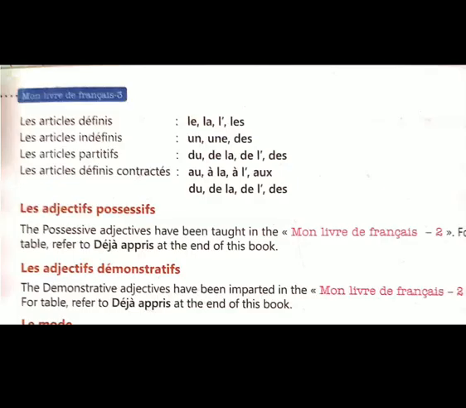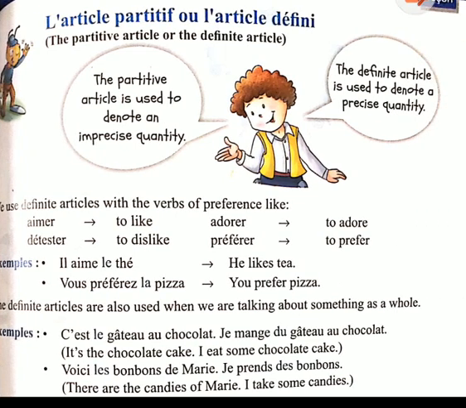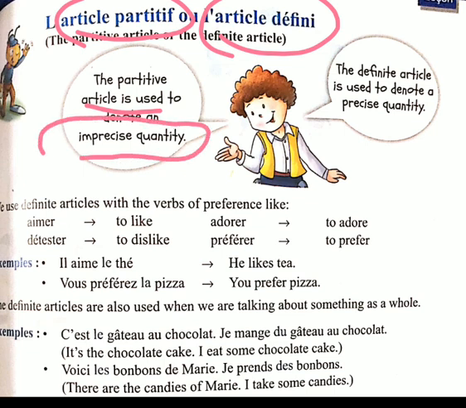Now move on to your book. This partitive article I have explained to you just now. Somewhere we use the definite article, this first one, and the third, this partitive article. Where we use definite and where we use partitive, I will explain this also. We use the partitive article when the quantity is uncertain. We don't know about the quantity. Where we know about the quantity, there we use the definite article.